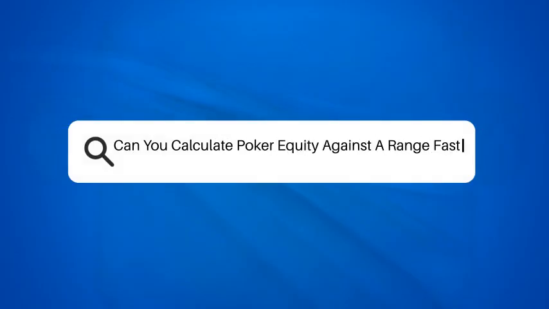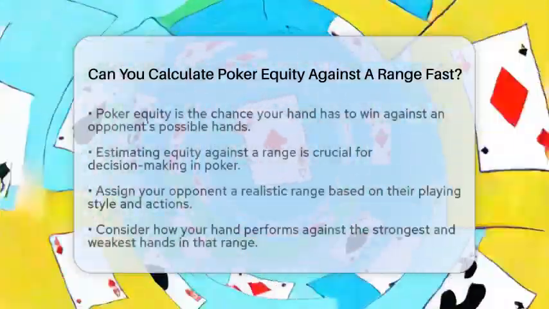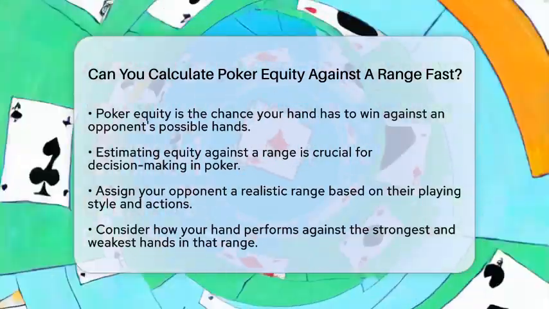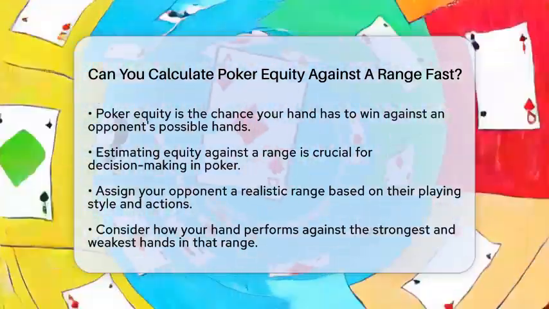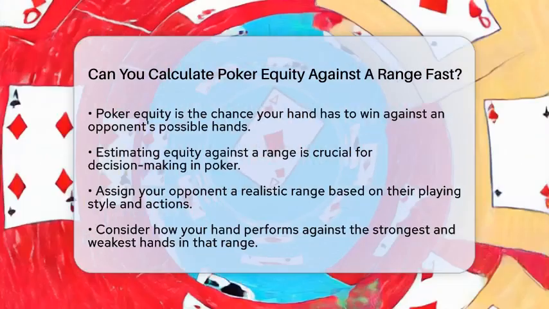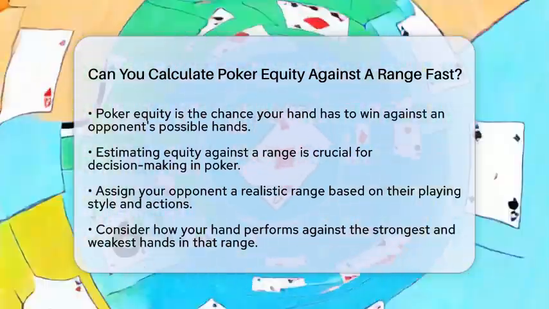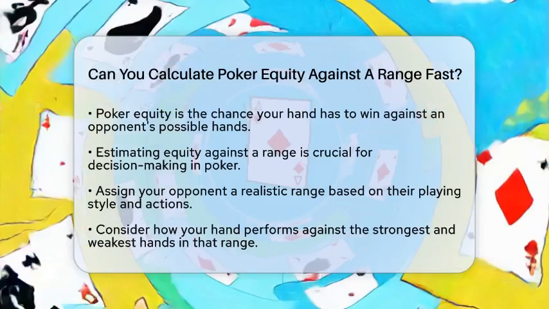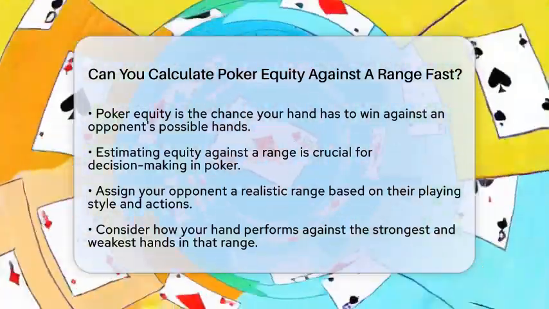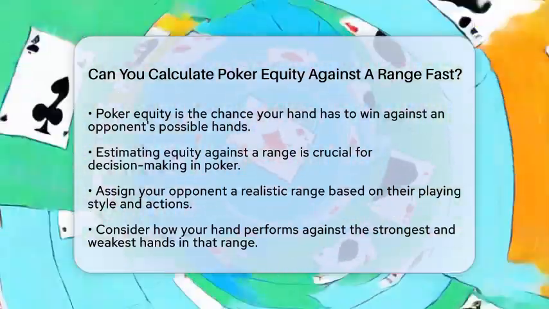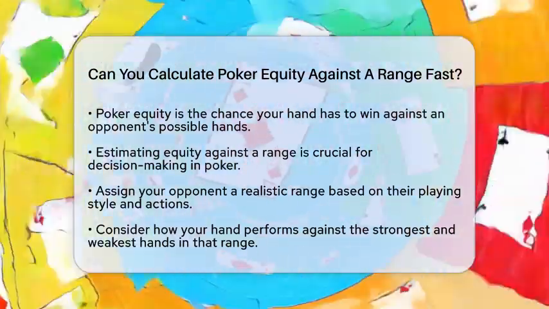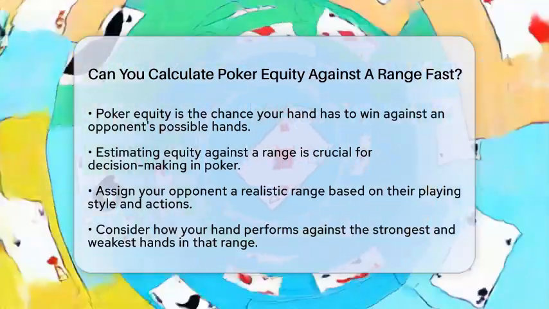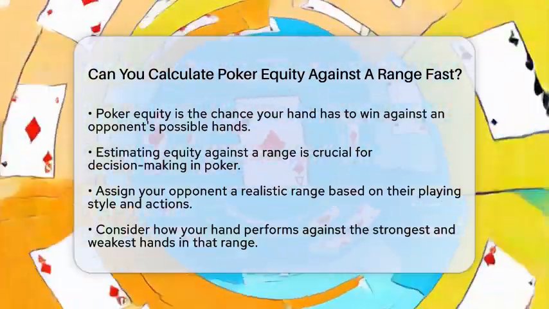Can you calculate poker equity against a range fast? Have you ever wondered if you can quickly calculate poker equity against a range? Well, the answer is yes, and it can be done with some practice and a solid grasp of hand ranges. Poker equity is the percentage chance your hand has to win against an opponent's possible hands by the time all community cards are revealed. Since players often hold a range of hands rather than just one, estimating your equity against that range is essential for making informed decisions.